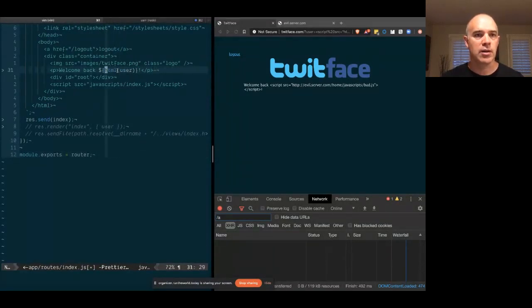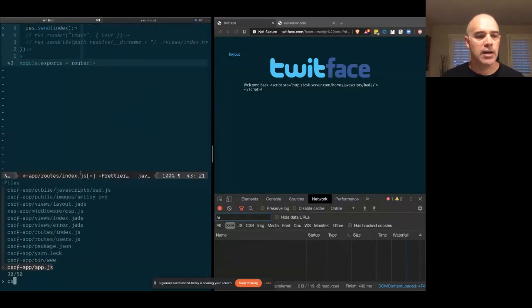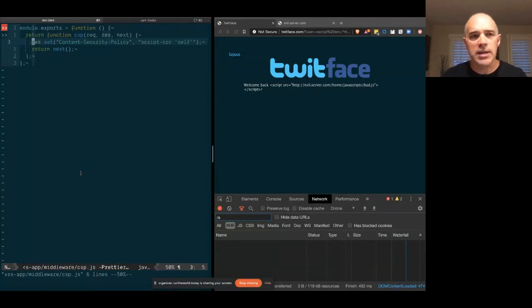And that is, since we are trying to load a script from another domain, we can use an HTTP mechanism called content security policy to prevent scripts from being loaded from any other domain. So what that looks like is it's an HTTP header called content security policy, and it has a number of directives you can use to restrict what content can be rendered in a page. So I've written a simple middleware for Express, and all it is basically doing is every response that goes out from the server, and we could target this just to the index page, but every response that goes out is going to include this header, content security policy, and then we're going to use a specific directive called script source.